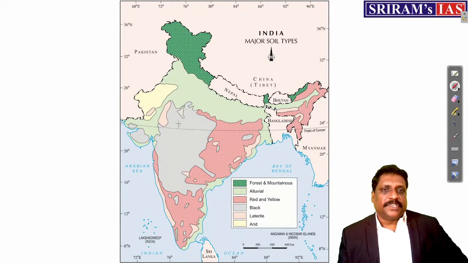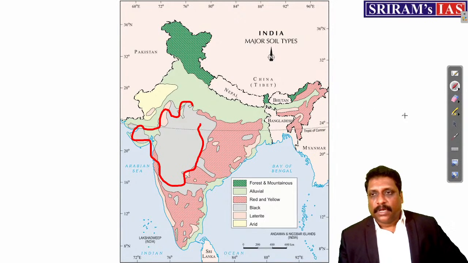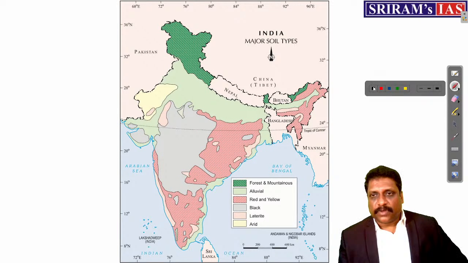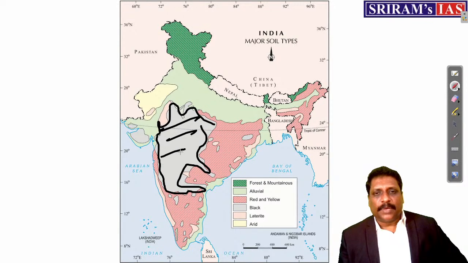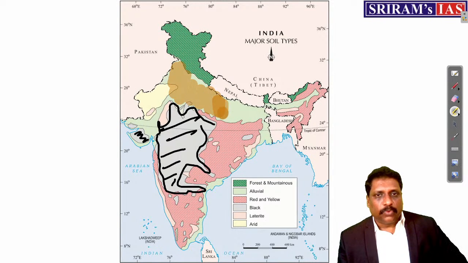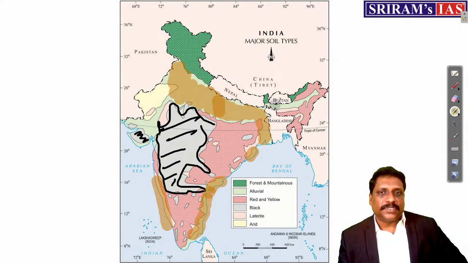And I've just taken my different soils here. See here, black soil, Deccan trap, wherever I have Deccan trap, this is the place where I'll use the black color itself. Black soil. Exactly overlaps with the Deccan. Am I right? See here again, when I talk about alluvial soil, all this Indo-Gangetic plain, Punjab, Haryana, Uttar Pradesh, Bihar, West Bengal, the coastal plains. Am I right? All these places I have alluvial soils. Brahmaputra plains.